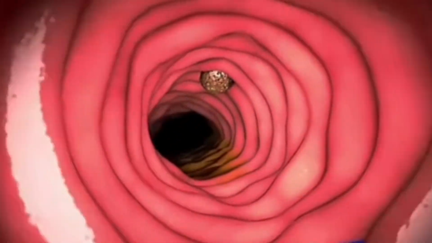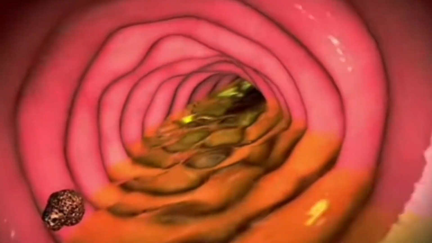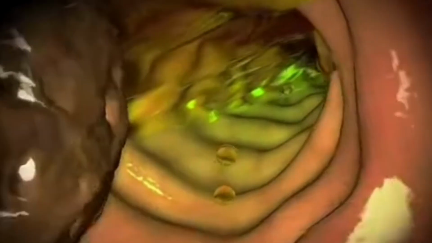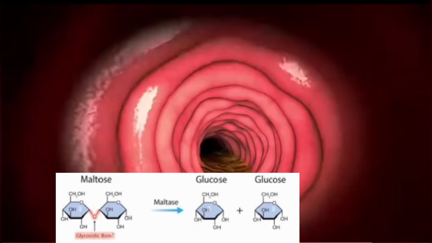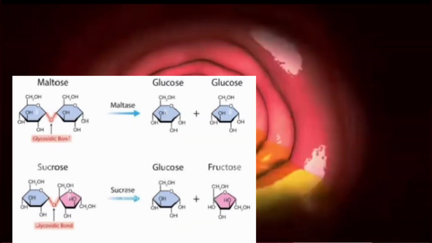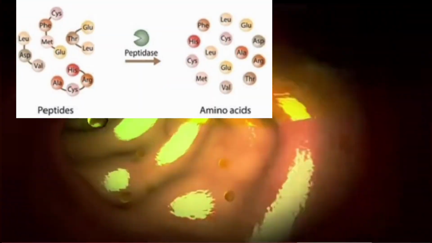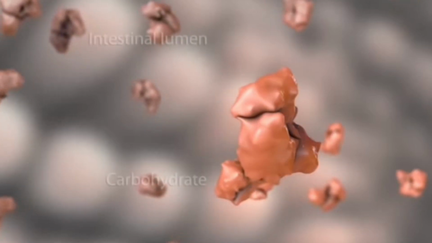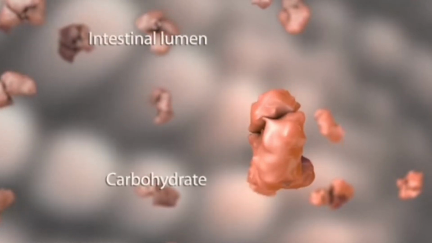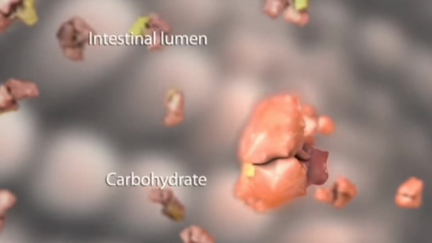Now the food passes from the duodenum into the jejunum. The digestion of food is completed within the jejunum by a number of enzymes such as maltase, sucrase, lactase, and peptidase. Here the final hydrolysis of disaccharides, tri, and dipeptides occurs.